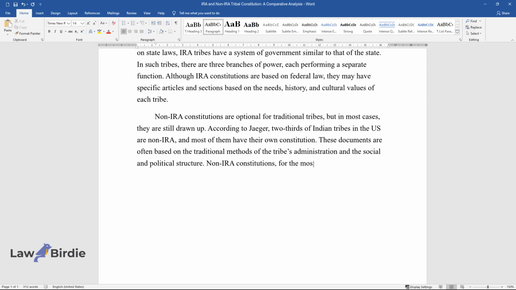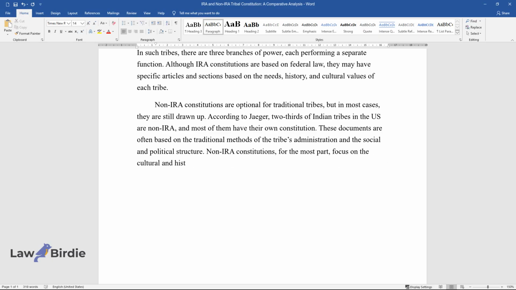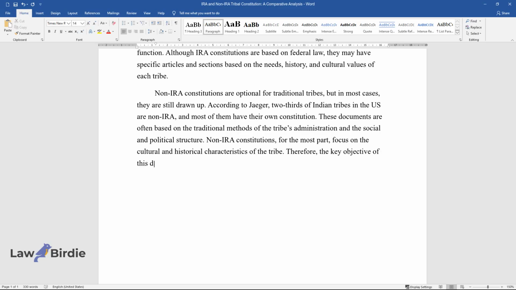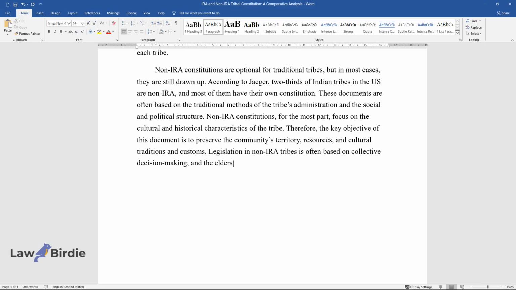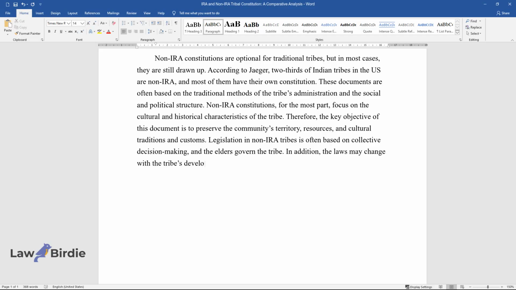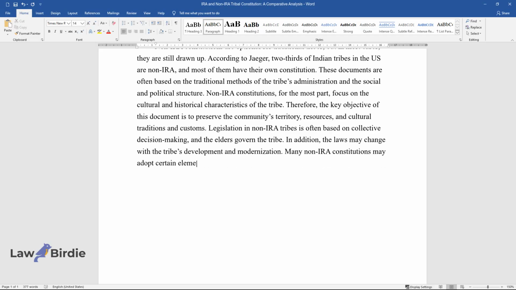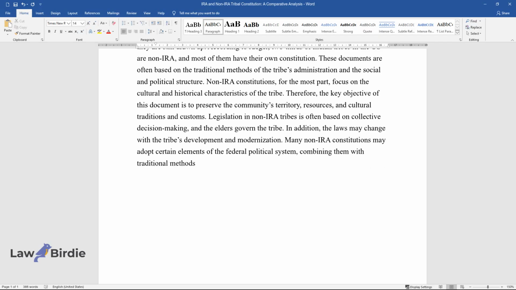Non-IRA constitutions, for the most part, focus on the cultural and historical characteristics of the tribe. Therefore, the key objective of this document is to preserve the community's territory, resources, and cultural traditions and customs. Legislation in non-IRA tribes is often based on collective decision-making, and the elders govern the tribe. In addition, the laws may change with the tribe's development and modernization. Many non-IRA constitutions may adopt certain elements of the federal political system, combining them with traditional methods of government.